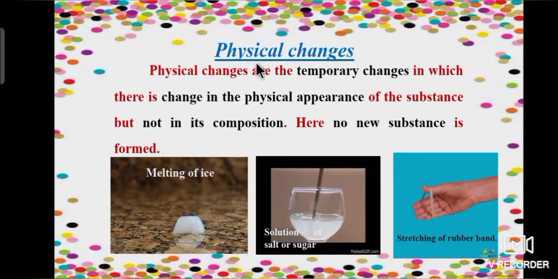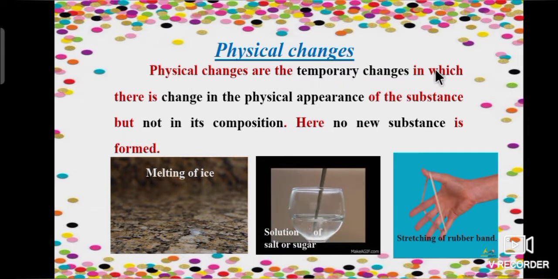Now tell me, what is physical change? Physical changes are the temporary changes in which there is change in the physical appearance of the substance but not in its composition. Here, no new substance is formed. For example, once we melt ice, it will convert it into liquid. So, solid state changes to liquid state here.